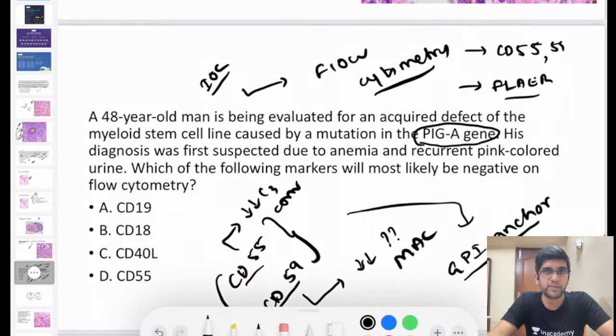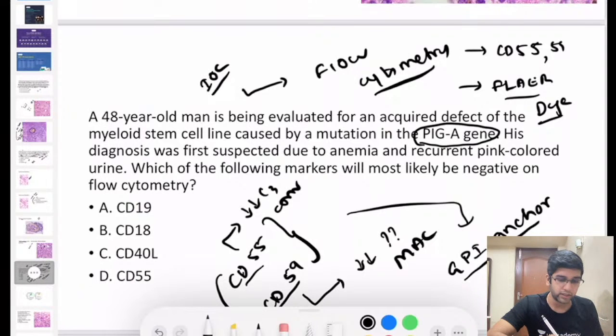Flow cytometry is a principle in which I attach many CD markers to say whether it's positive or negative. FLAER is also a flow cytometry. FLAER is actually a dye which is used in the flow cytometer, right? So the investigation of choice is undoubtedly flow cytometry only. FLAER flow cytometry or CD55/59 flow cytometry, whichever is available can be used, right?